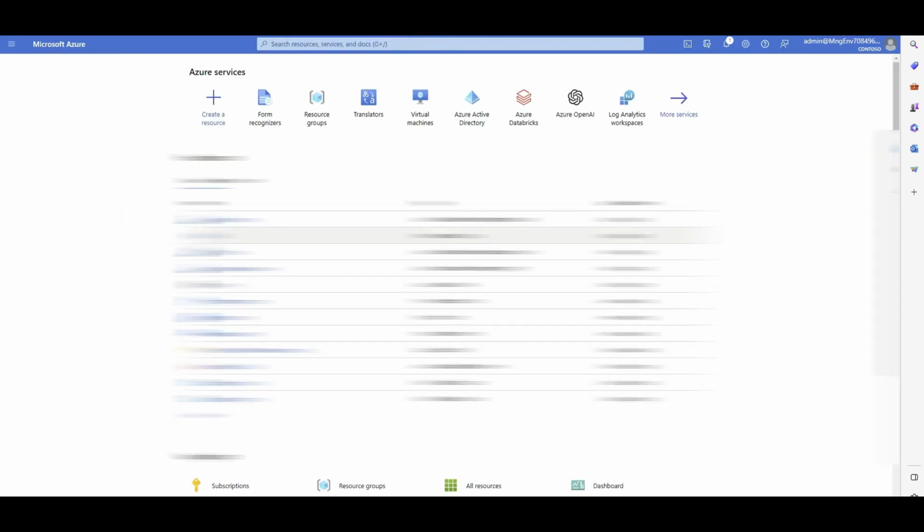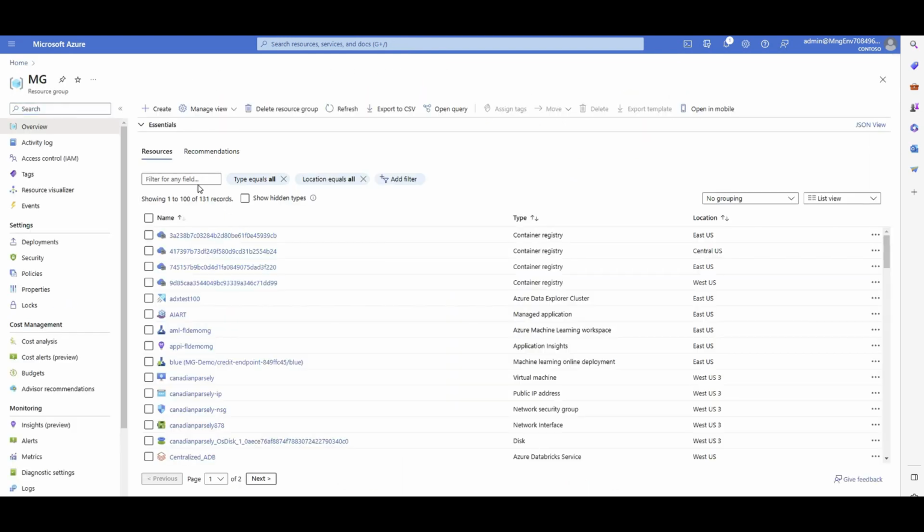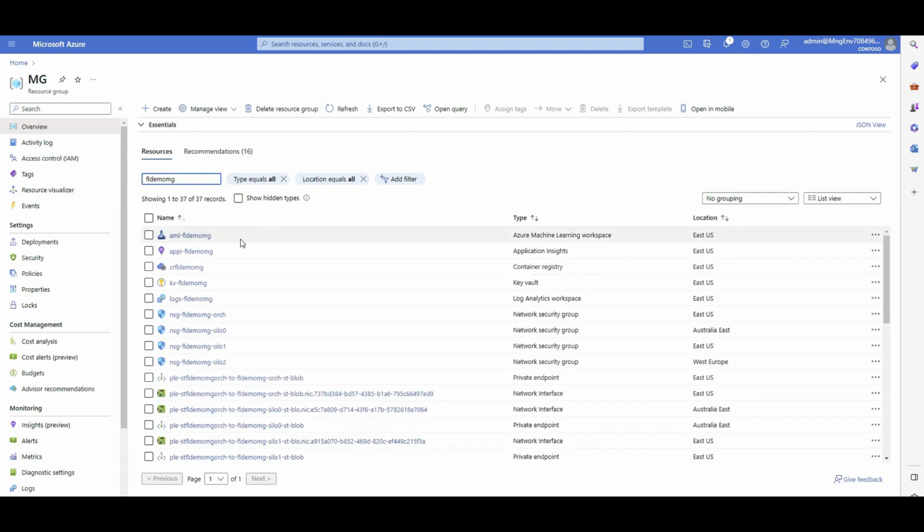So now moving back to my resource group, I'm going to type FL demo MG, because that's the base name I use for all the resources that get created by this repo. And there you go. You will see that there's an Azure ML workspace created, which is my orchestrator. And you know that with Azure ML, application insights come with it, container registry comes with it, and key vault comes with it. And a log analytics workspace can also come with it to store the logs and get the logs fetched for specific monitoring purposes.